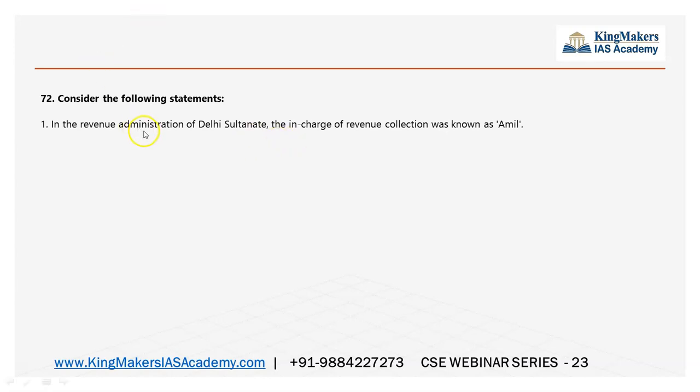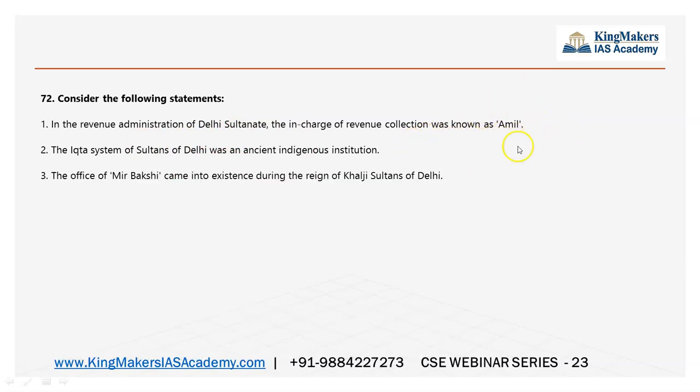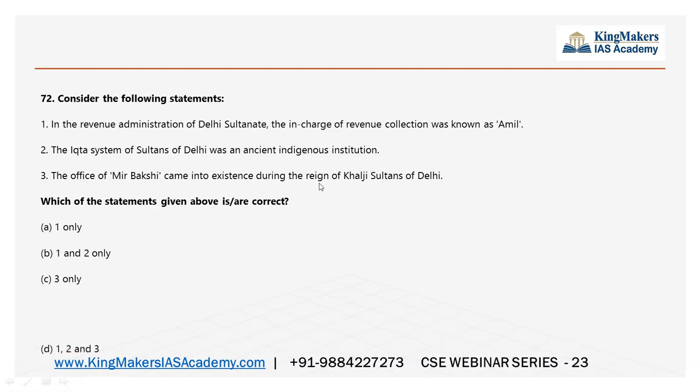72nd question. It is about administration. As I told you, questions can be about administration also. In the revenue administration of the Delhi Sultanate, the person in charge of revenue collection was known as Amil. So administrative positions are all asked. If Amil is in the NCERT, you should have understood what it is. Iqta system, Mirbakshi system: these are terms used in the NCERT only. So you have to know this, and it is better to keep a note of it.